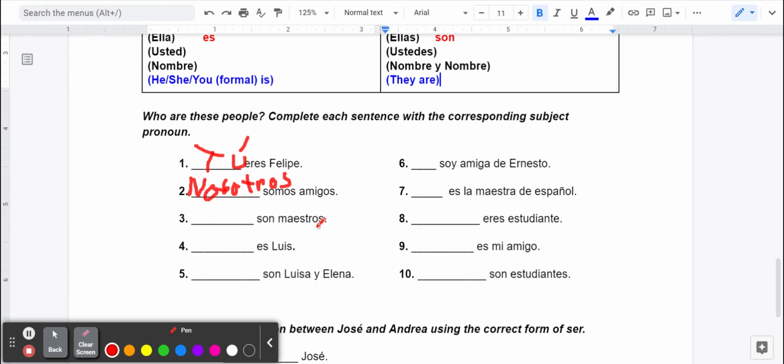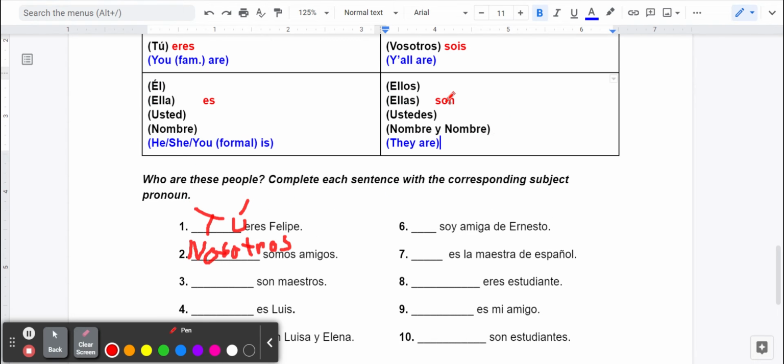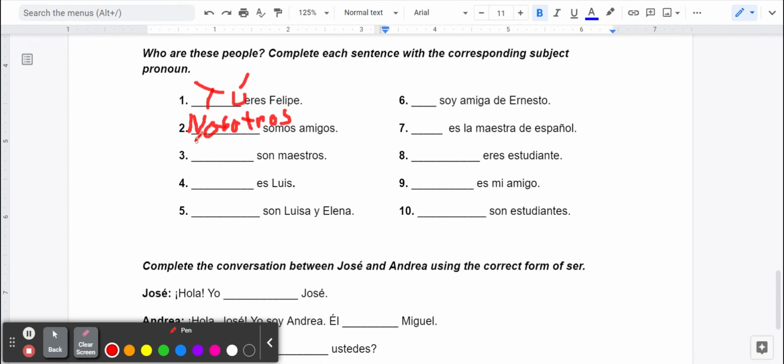Son maestros. Now this one gets a little tricky. Go to son and you see there's a whole bunch of choices. But generally speaking, we're going to use ellos or ellas, and we can look at the last couple of letters to help us out. OS means it's either all men or a mixed group. So we're going to use ellos that also ends in OS. Ellos.